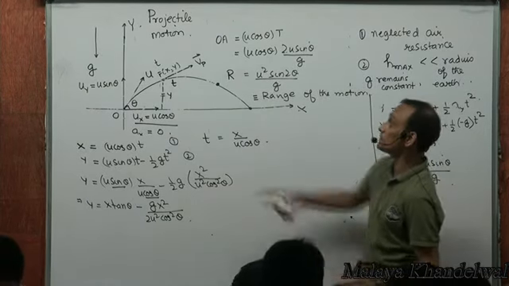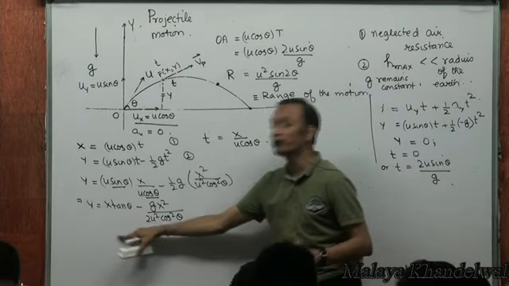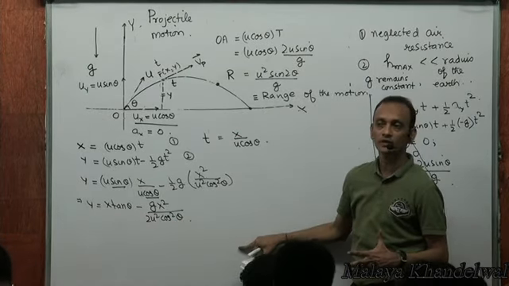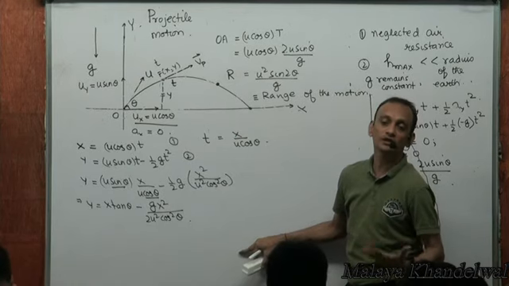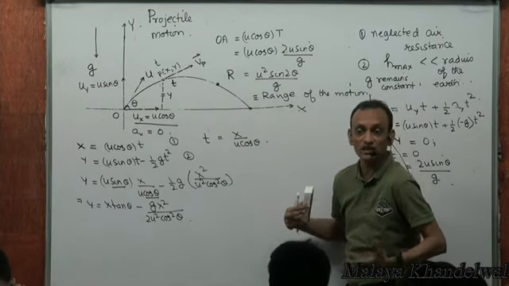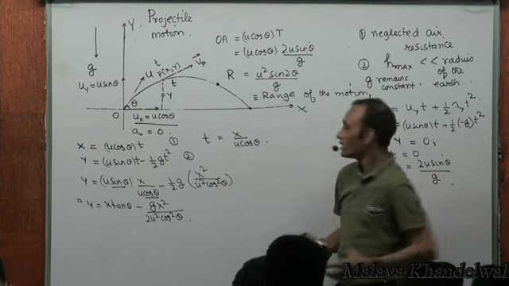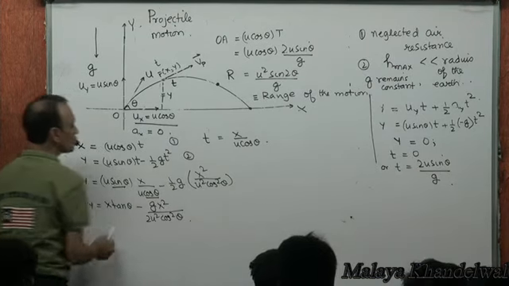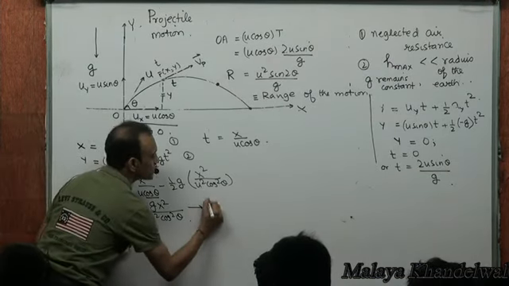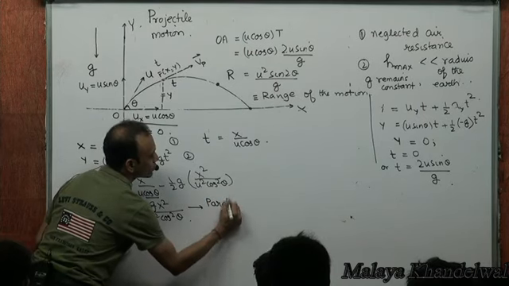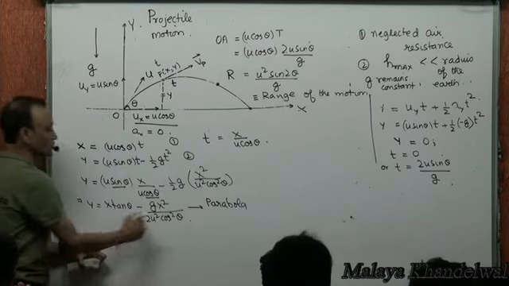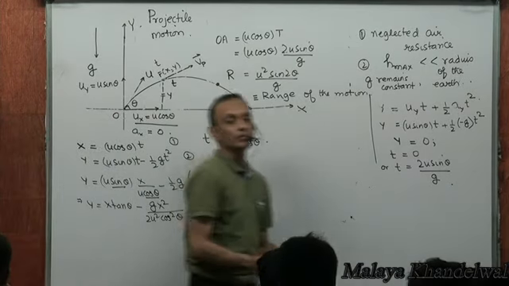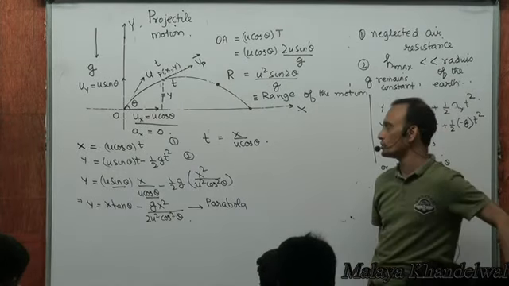This is the relationship connecting the x and y coordinates of any point on this trajectory. And this is called the equation of the locus, equation of the path, equation of the trajectory. And we will learn down the line in coordinate geometry that this represents a parabola. Y equal to a quadratic in x represents a parabola, which is what we learn later in coordinate geometry.